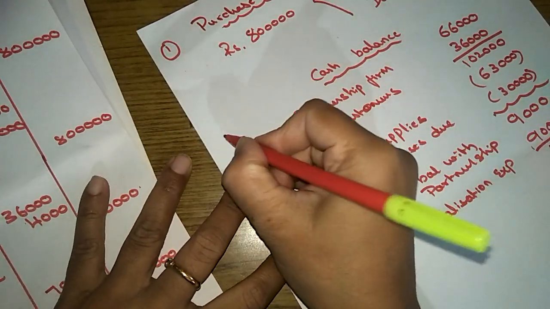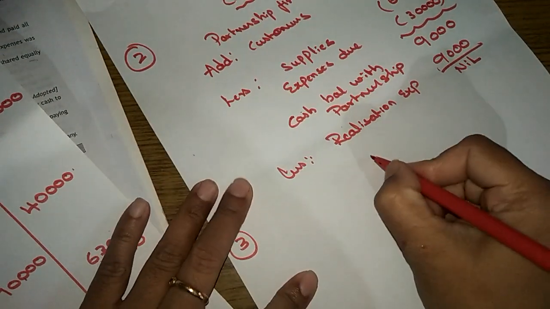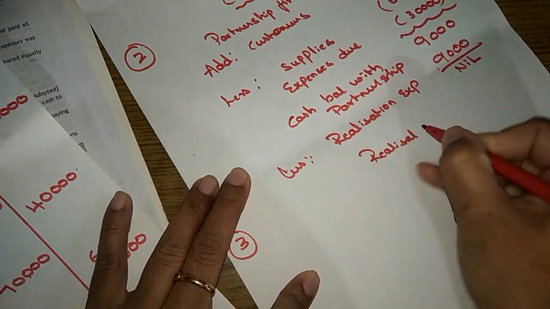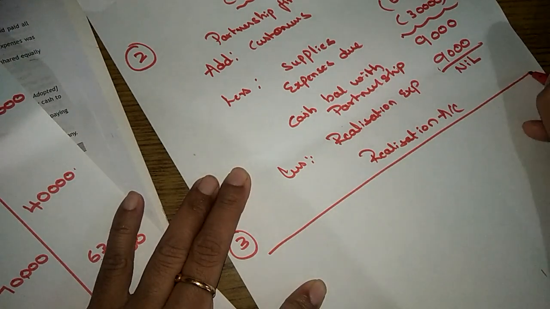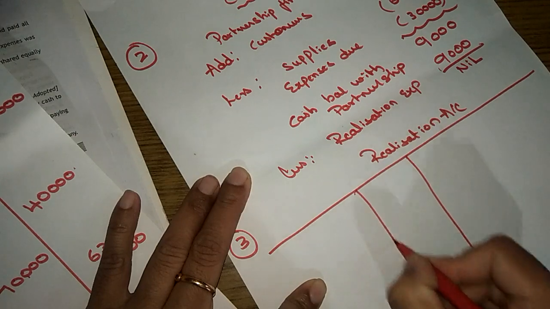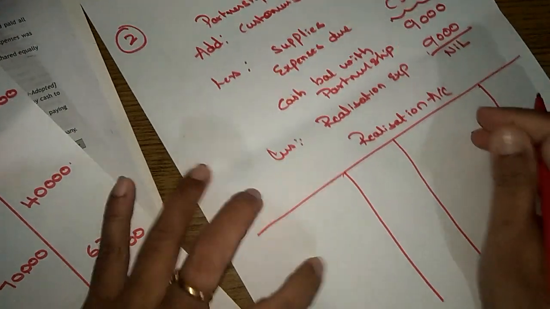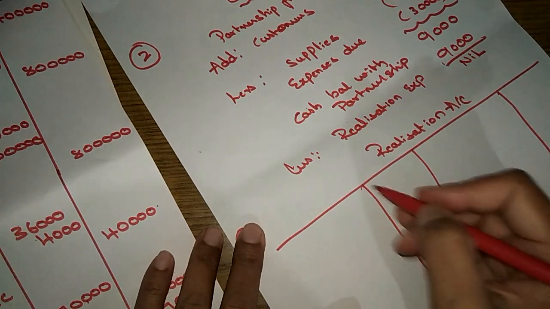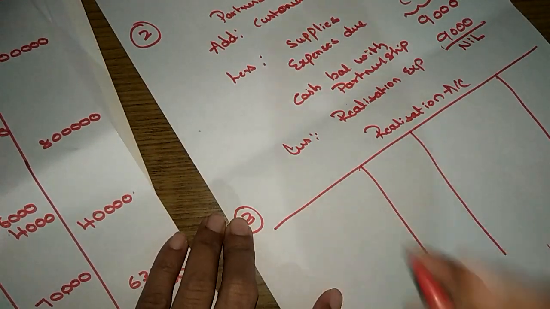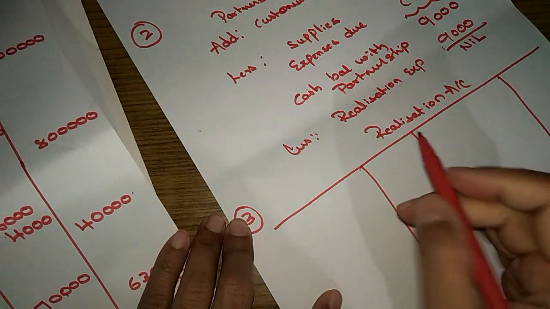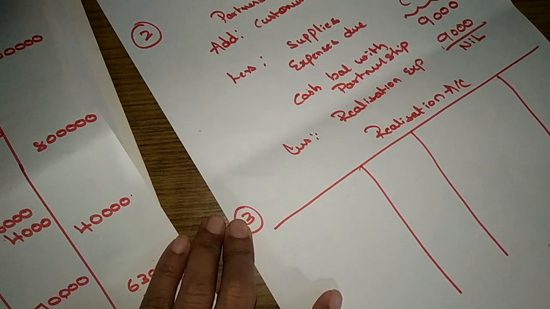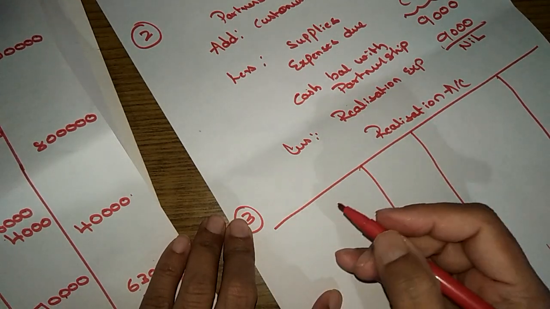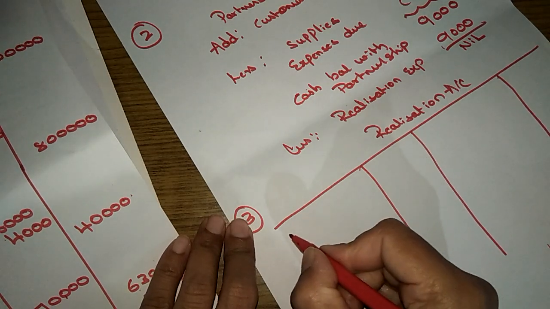This is working note number 3, realization account. When they ask you to pass only journal entries, then you can show this account in your working note. It's not compulsory, just for your understanding you can do it, or you can do it directly also, it's up to you.